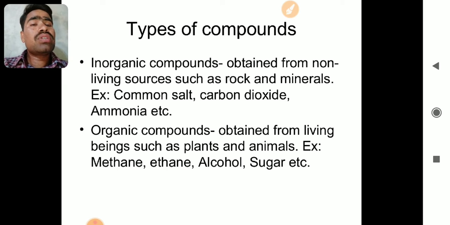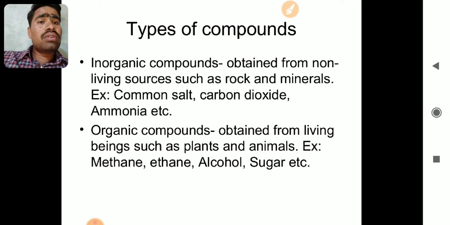Then types of compounds are inorganic and organic compounds. Inorganic compounds are obtained from non-living sources such as rocks and minerals, like common salt, carbon dioxide, ammonia. Common salt, NaCl, is an inorganic compound. Carbon dioxide is again an inorganic compound. Ammonia is again an inorganic compound, because elements like nitrogen, carbon, sodium are not from plants and animals. Organic compounds are obtained from living beings such as plants and animals, for example methane, ethane, alcohol, sugar, all of them having carbon. So carbon compounds are called organic compounds.